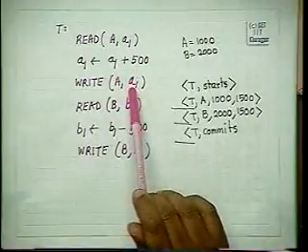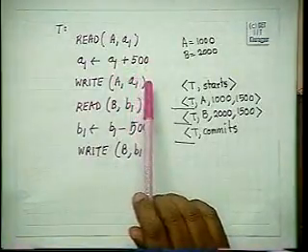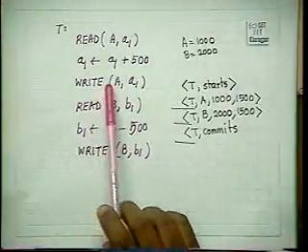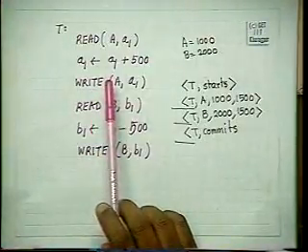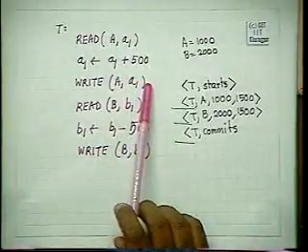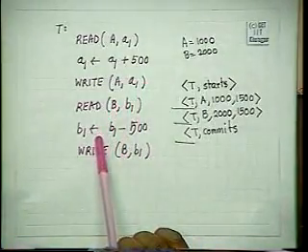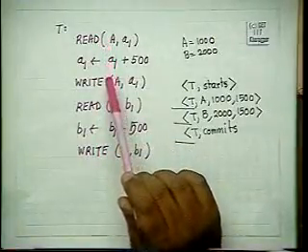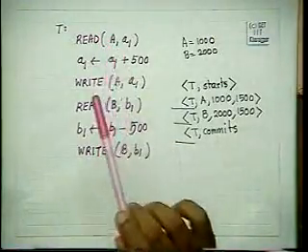There is no sense in having a transaction in which you have the read after the write, because you already know the value which you are going to write. So there is no use of reading that data again. Therefore, the read will always precede the write.